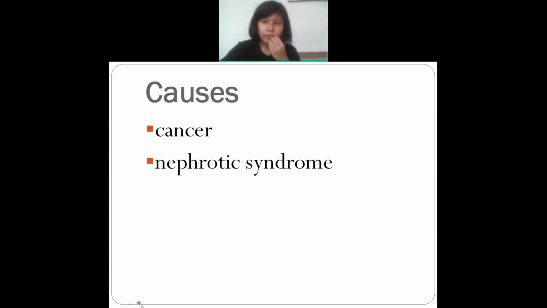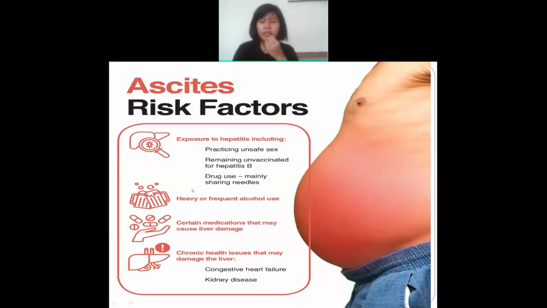Okay, next is risk factors. This ascites mainly occurs to whom, like who are at risk of having ascites. किस किसको ज़्यादा ascites होने का chances है, किस किसको ज़्यादा risk है ये ascites होने का.